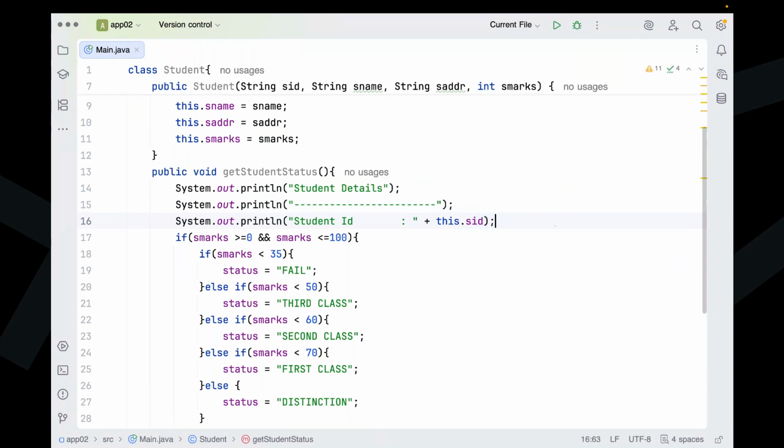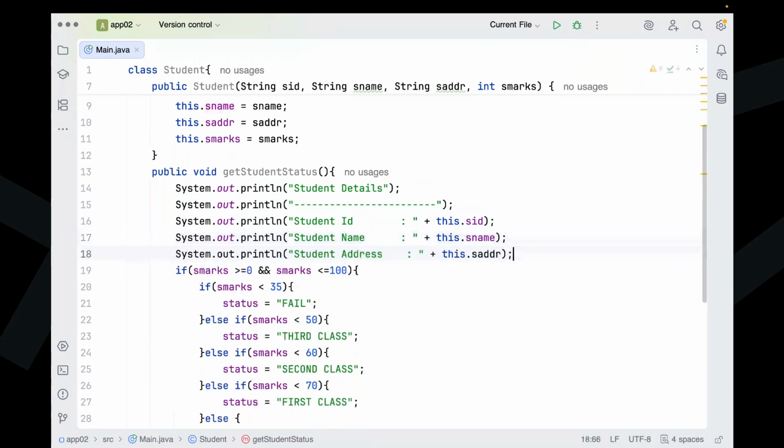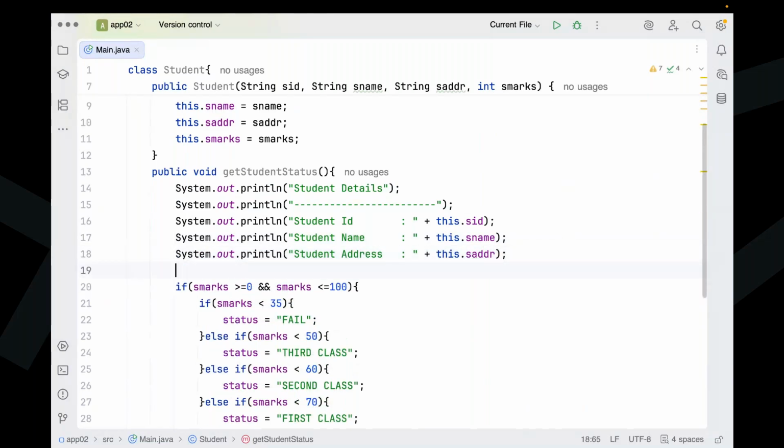This dot SID. This dot, either we can use this or not, that doesn't matter. Student name, then student address here. Then after that, now I'm going to display even student marks also. This dot marks also here we are displaying it.